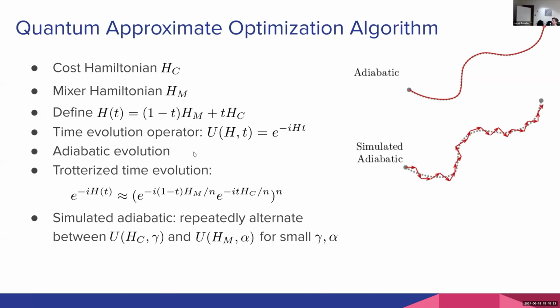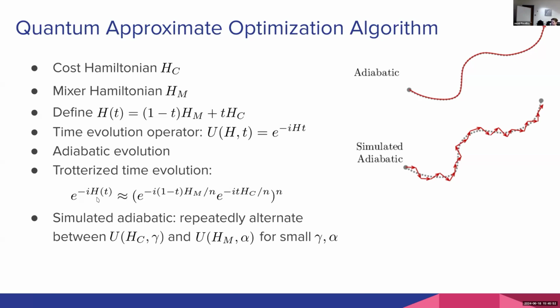Okay, so let's talk about how we can use a quantum computer to do this. What we're talking about here is simulated adiabatic evolution. This is something that we could run on a discrete, qubit-based, gate-based quantum computer. What we're doing here is trotterization, which simply means that we take this exponential here, e to the negative iH of t. The difficulty here is that HM and HC do not commute. So this can be difficult to implement directly. In fact, we can't implement it directly.